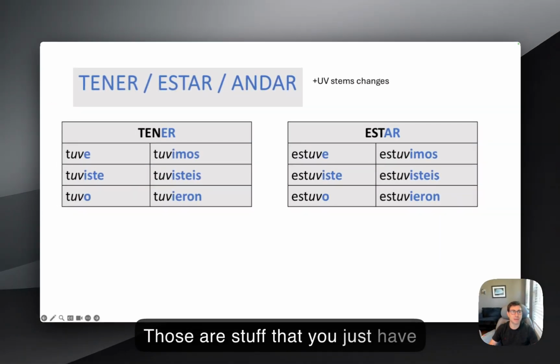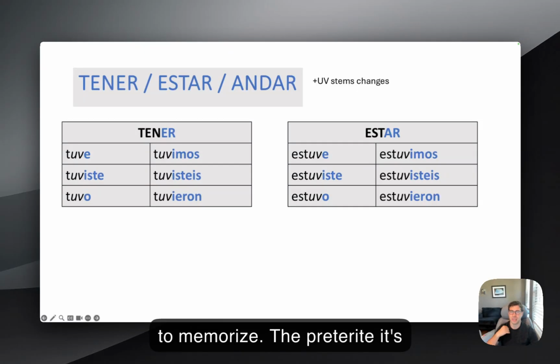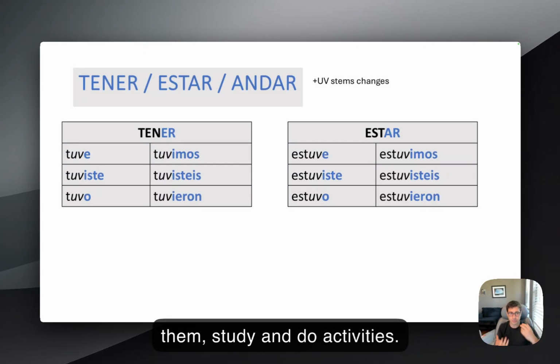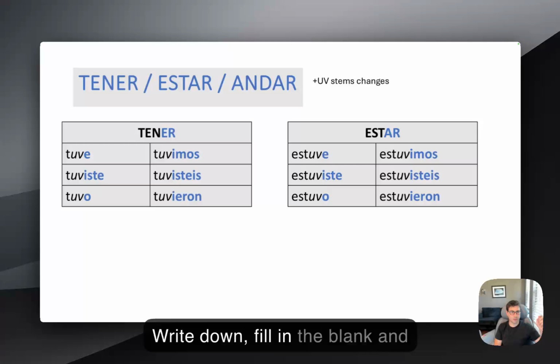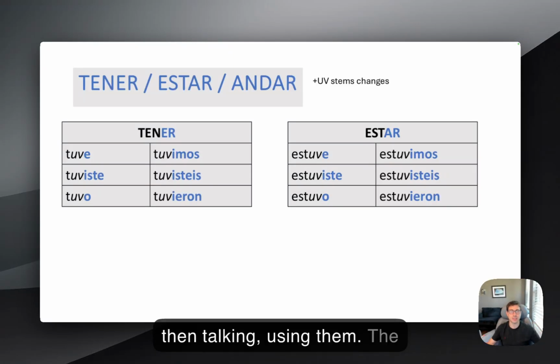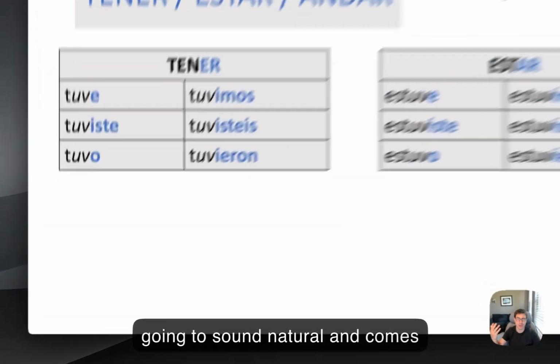Those are things that you just have to memorize. The preterit is really complicated because there is a lot of memorization going on. The best way to memorize is to look at them, study, and do activities. Write down, fill in the blank, and then talk using them. The more you use them, the more natural it's going to sound and come to you.